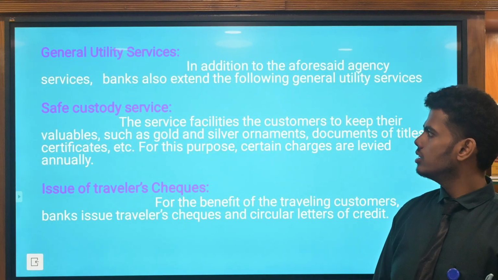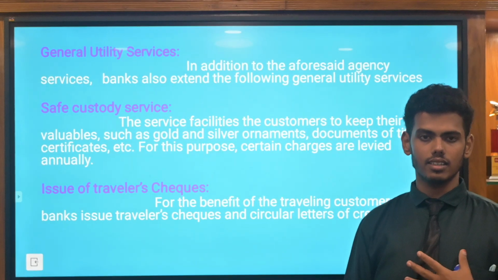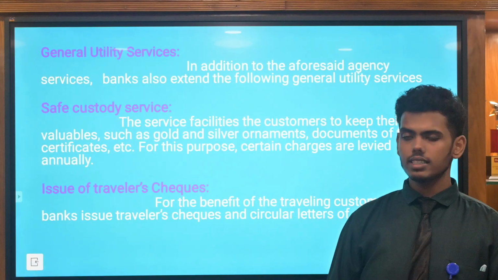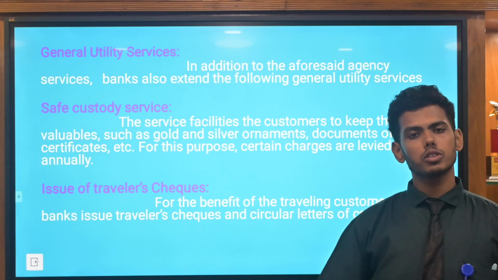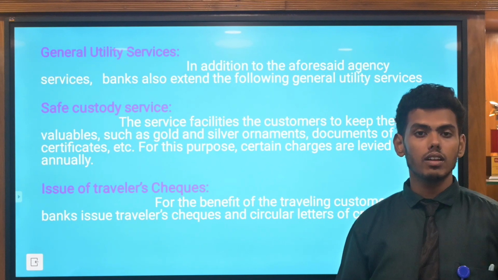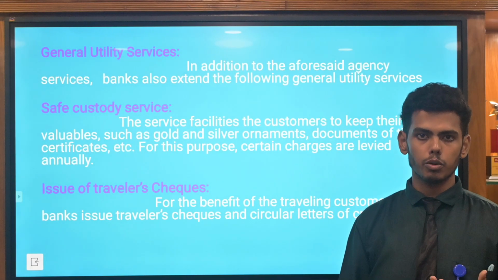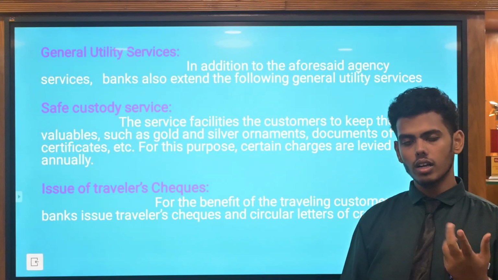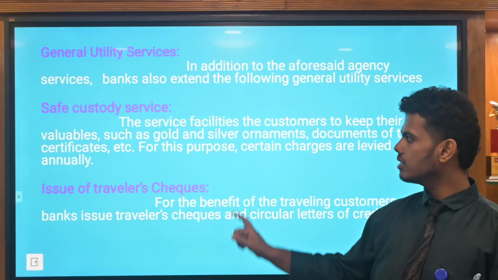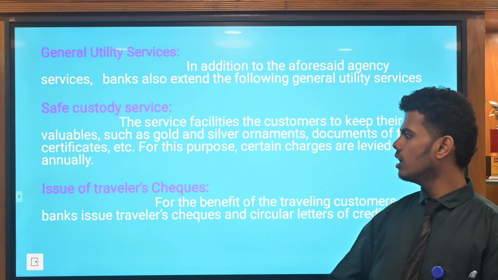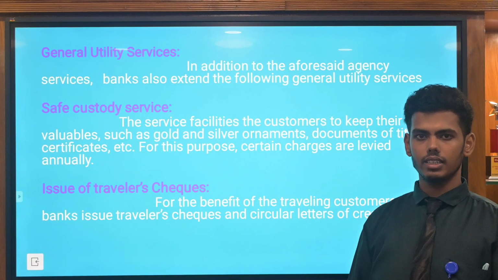General utility service: they provide services to the customer. Next, safe custody service. Safe custody service means they hold gold, silver, platinum, diamonds. The commercial bank holds valuable securities, as well as providing certificates of gold. Nowadays post office banks also provide certificates of gold and certificates of bonds. They provide safe custody service for a certain purpose, and customers annually pay a declared amount as rent.